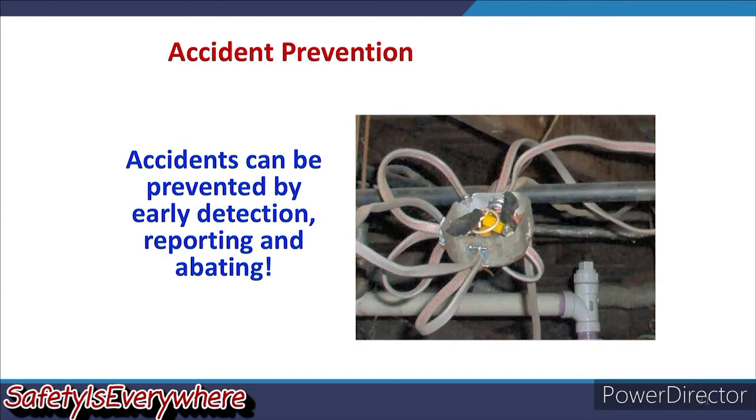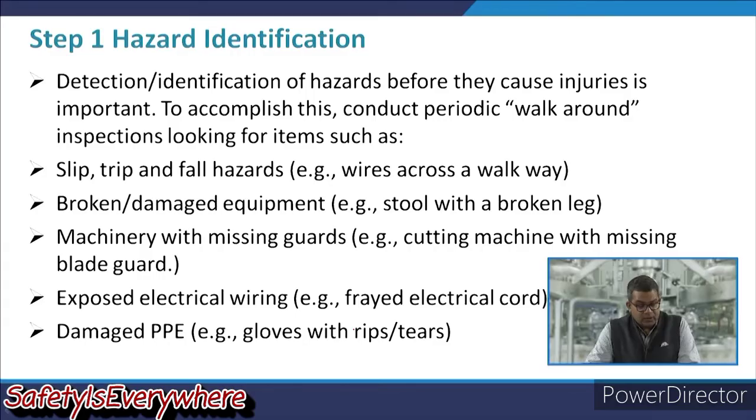Now, let us have a look at accident prevention. Now, accidents can be prevented by early detection, reporting and abating. So, let us have a look at the various steps involved, like hazard identification. Detection, identification of hazards before they cause injuries is important. Now, to accomplish this, conduct periodic walk-around inspections looking for items such as slip, trip or fall hazards, maybe a wire across a walkway.